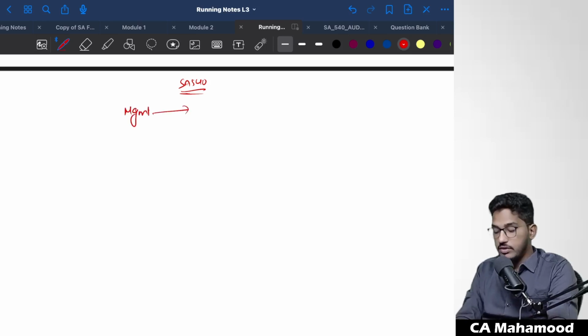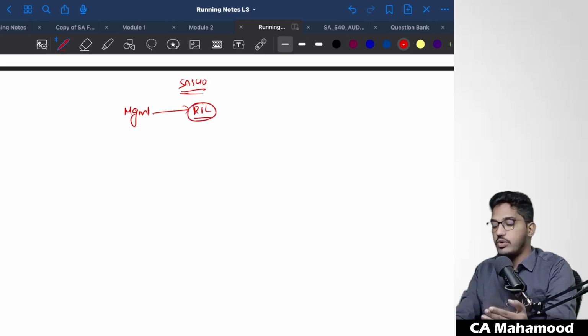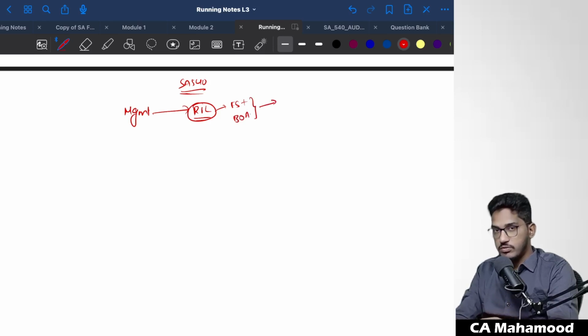Take for example, you are conducting audit of some entity, Reliance Industries Limited. If I am conducting audit of Reliance Industries Limited, my objective as an auditor is to verify the financial statements, verify the books of accounts, and try to express an opinion whether these financial statements and books of accounts, which we collectively call financial information, give a true and fair view or not. Expressing an opinion on the financial statements is my responsibility.